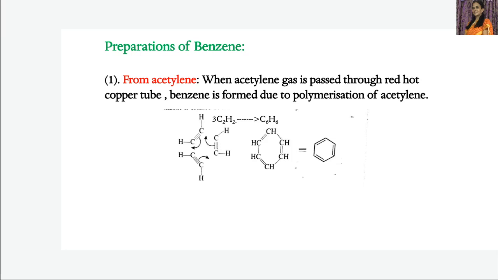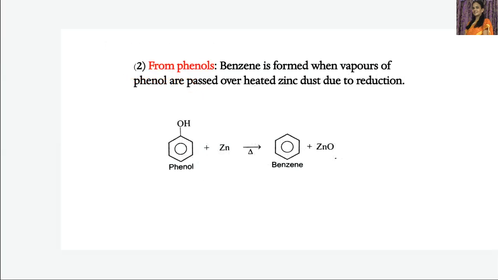Now let's consider another preparation of benzene. This is preparation of benzene from phenols. So from phenols, how is benzene obtained? When phenols are reduced with zinc dust, we get benzene. Benzene is formed when vapors of phenol are passed over heated zinc dust, due to reduction. So benzene is obtained due to reduction of phenol.